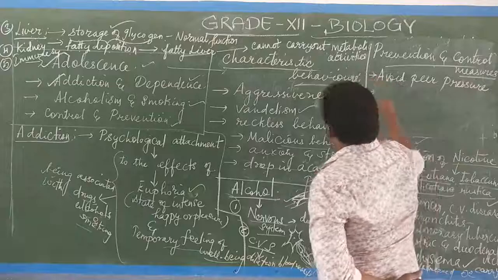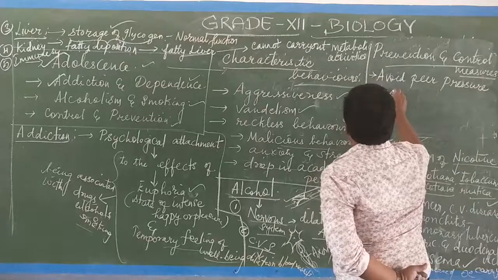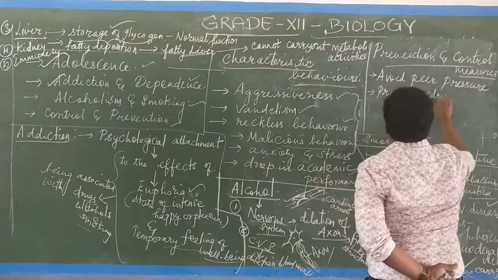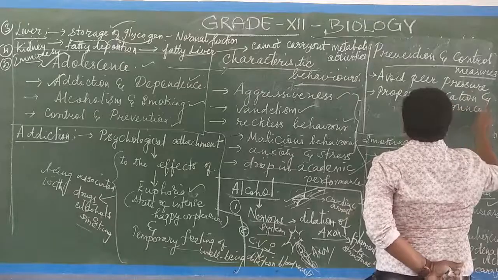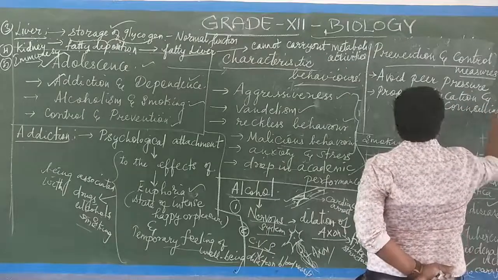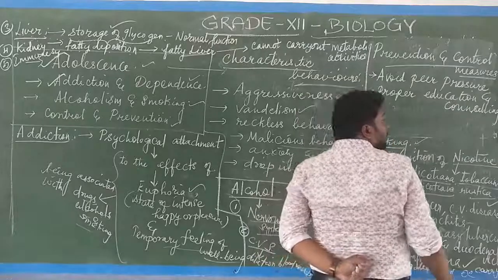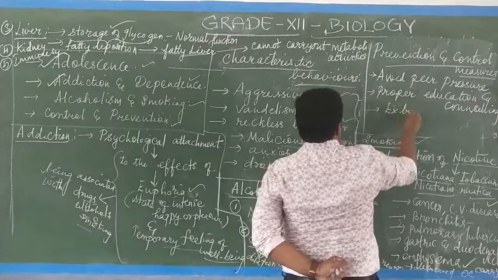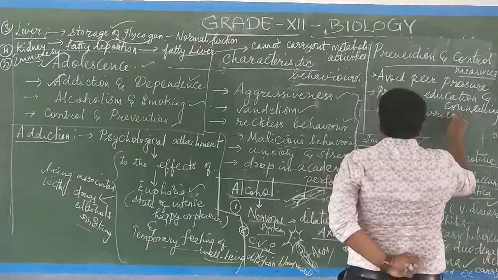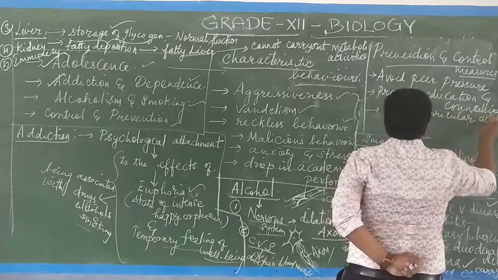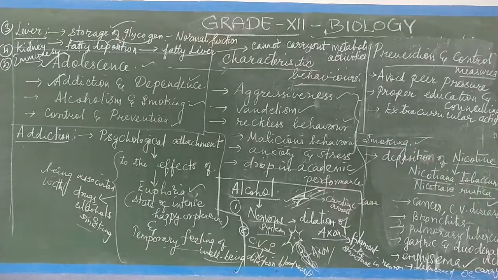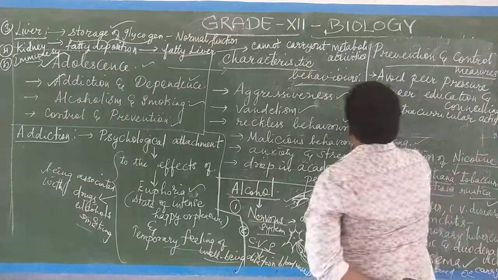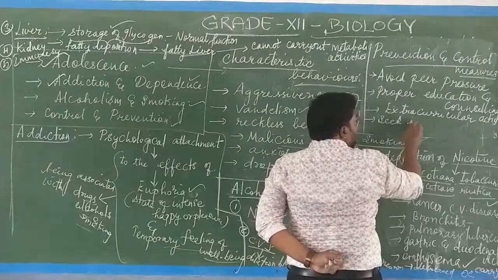Second one, by proper education, or by giving proper education and rehabilitation, or otherwise by counseling, by giving proper counseling, involving the individual in extracurricular activities, sports, gardening, however they are interested. Involving themselves in extracurricular activities. Then seeking help from parents. So we must always seek help. Then we must be open.